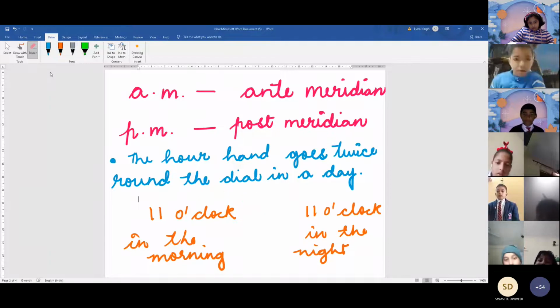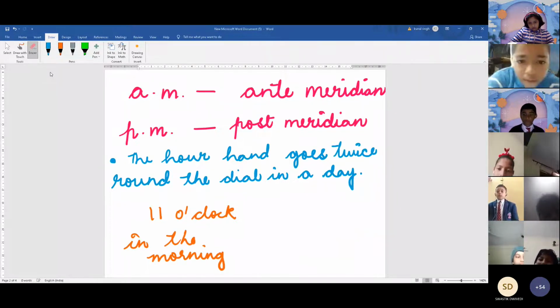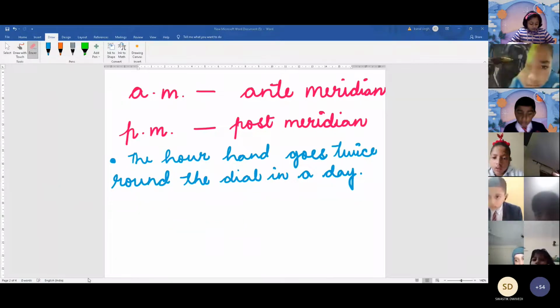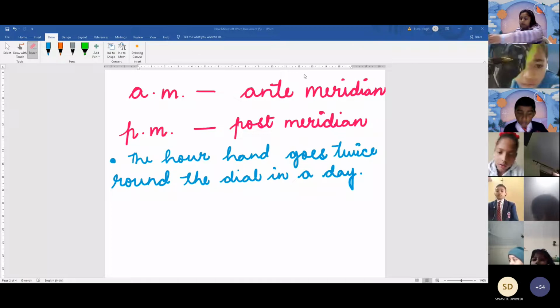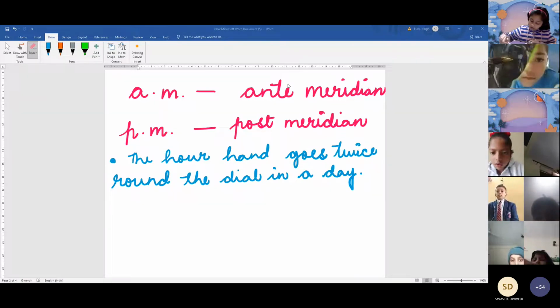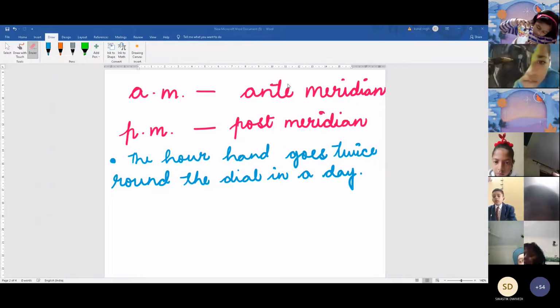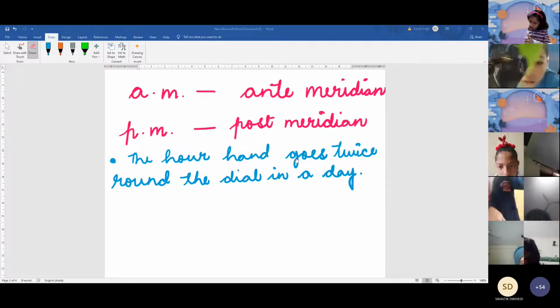Yes, ma'am. One more thing. Make two small clocks. Ma'am, in the copy? Yes, on the same page if you have space, otherwise you can make it on a different page.